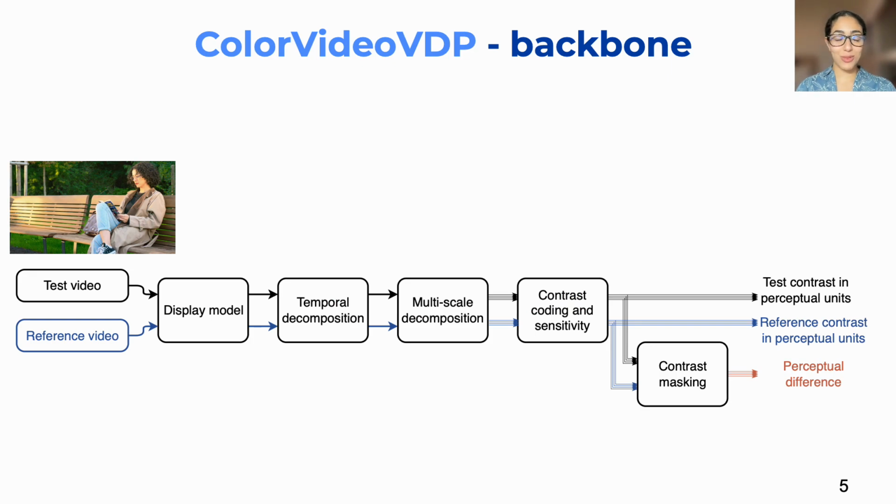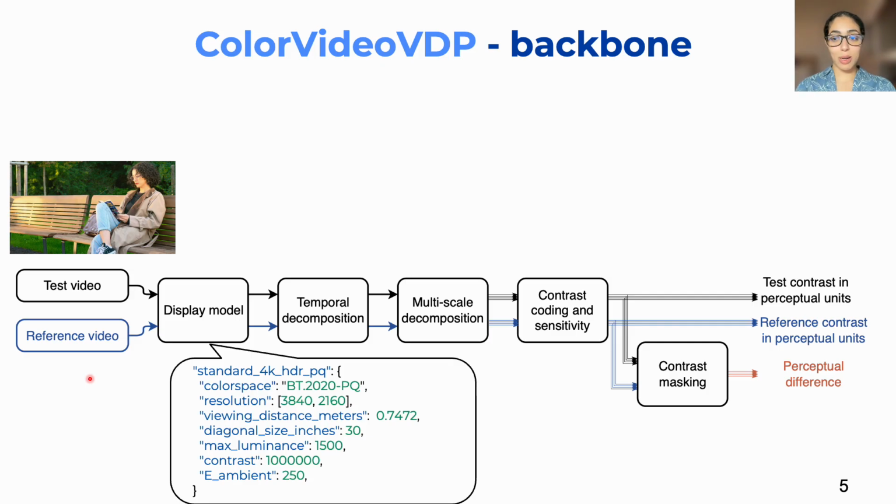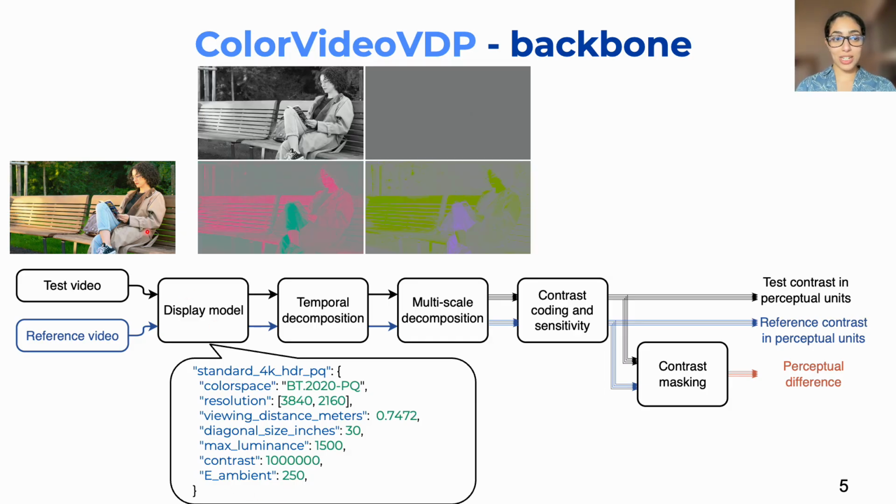As with any other full reference quality metric, it gets as input the test and reference video. One main block that really distinguishes ColorVideoVDP from other metrics is the display model. ColorVideoVDP operates on physical units of luminance, hence it uses the display model to estimate the exact light that's coming out of the display. So it takes into consideration the display luminance, the ambient light, as well as whether the display is SDR or HDR. It does that by decomposing our inputs into the YCbCr color space, so we get the luminance in the exact light units coming out from the display. This is what allows it to natively account for SDR and HDR content.